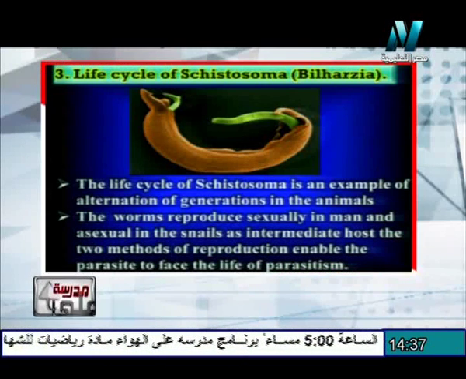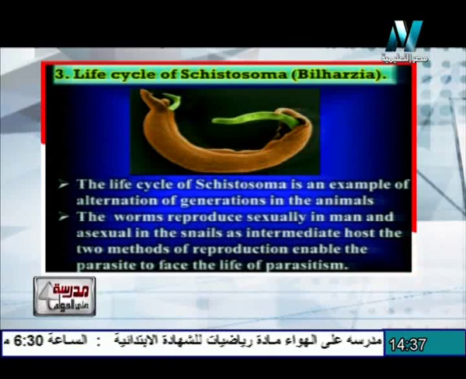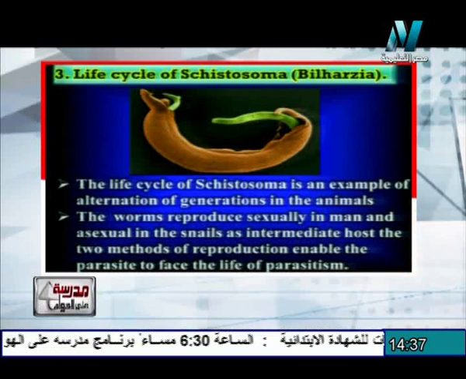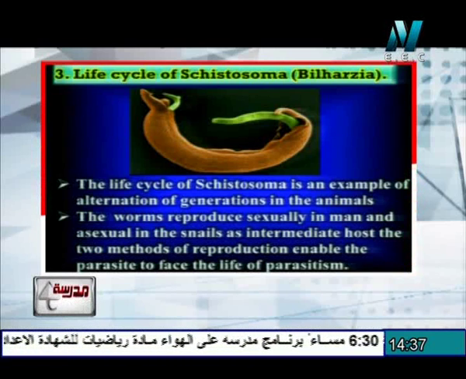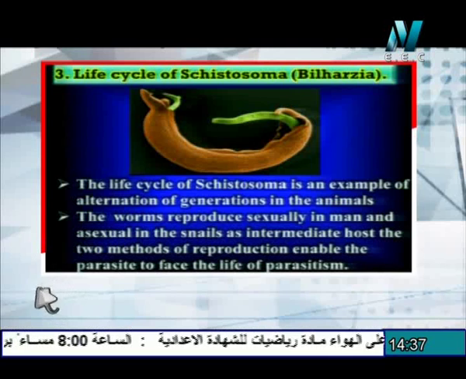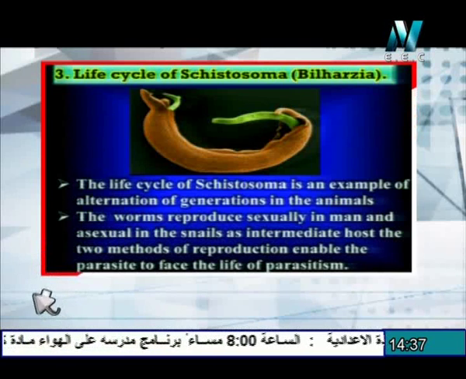The two methods of reproduction enable the parasite to face the life of parasitism. Living organisms that reproduce asexually get the advantage of asexual reproduction, and those that reproduce sexually get the advantage of sexual reproduction. But in alternation of generations, the living organism can get the advantages of both sexual and asexual reproduction. What about the questions that ask about the kinds of asexual reproduction and also the alternation of generation?